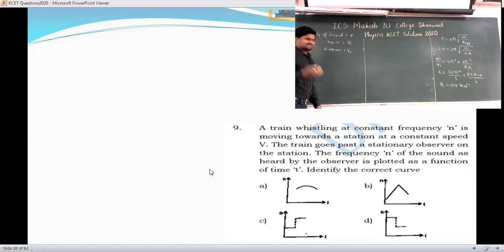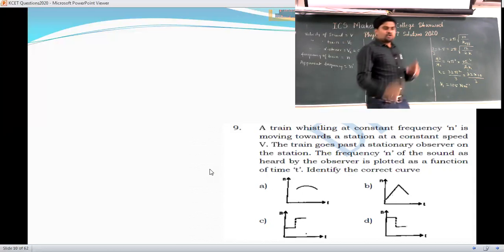But he is at rest there, so his velocity is 0. And the frequency of the train sound that they have given is n. Now what is the apparent frequency which he is hearing? That I will take as n dash.